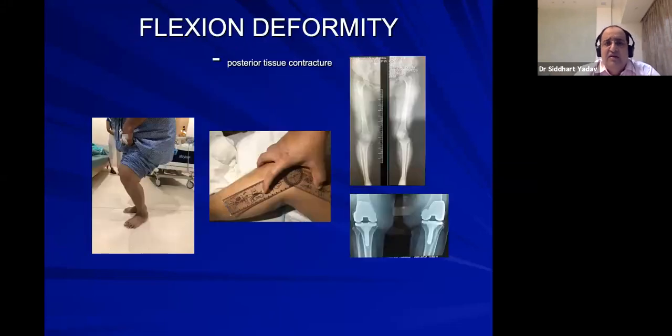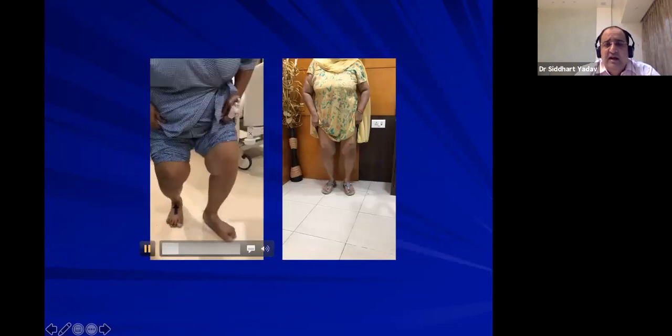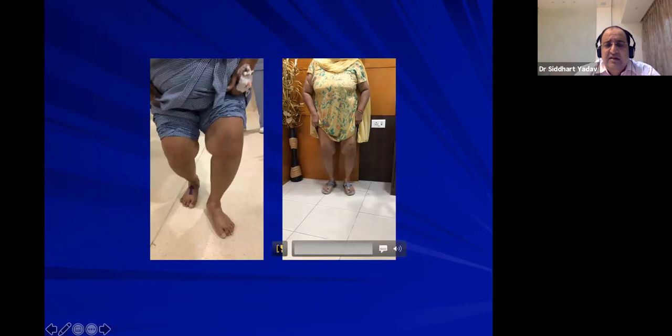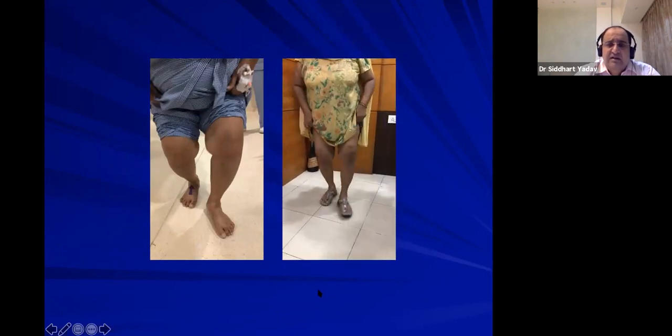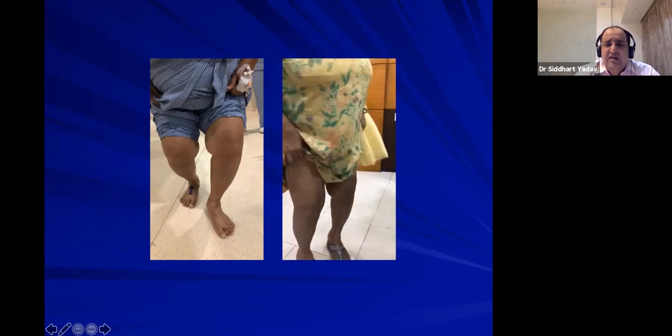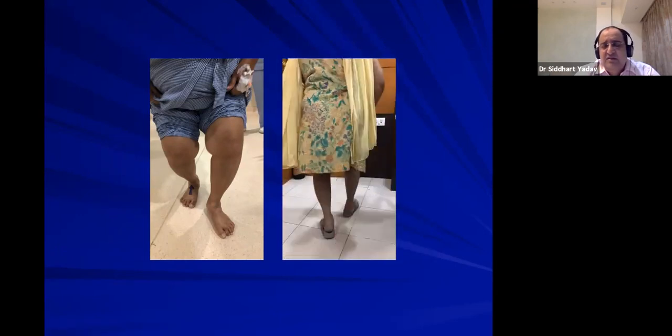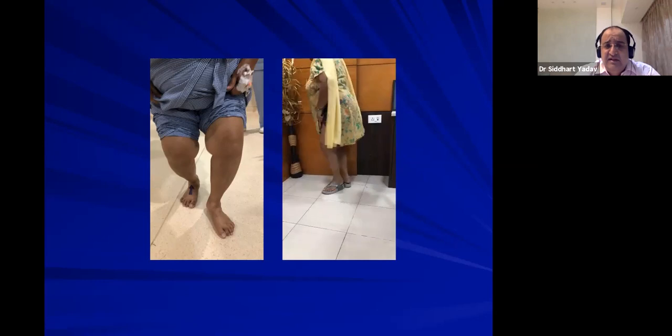Next is the fixed flexion contracture. FFD is very difficult to correct, especially if the patient is obese. For example, she is 100 kg and has a fixed flexion deformity of more than 20 degrees. These patients are technically very difficult, and in these cases you have to arrange for all kinds of contingencies, and do one side at a time, because doing simultaneous bilateral in such cases is difficult.